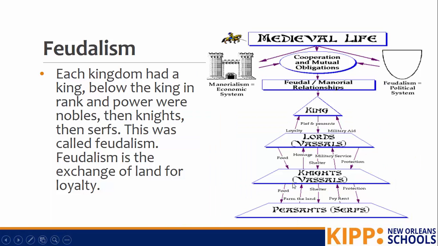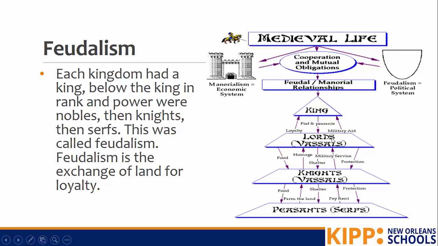So let's learn what a feudal society is. In feudalism, each kingdom had a king. Below the king in both rank and power were nobles, then knights, then serfs. This was called feudalism. Feudalism is the exchange of land for loyalty. So here's an example of a feudal society where the king is at the very top of the social structure and they have the most power and the most wealth.